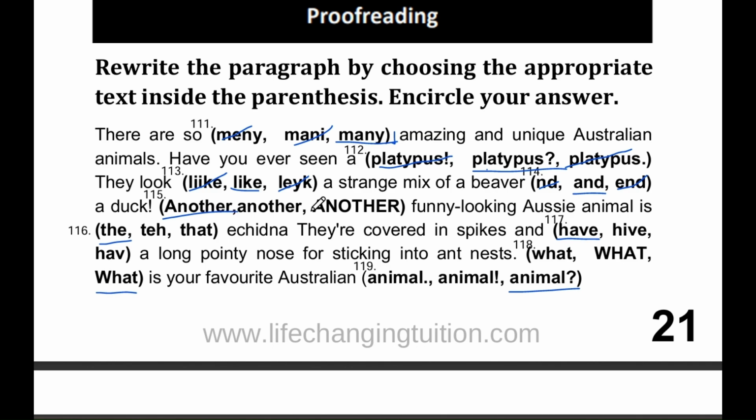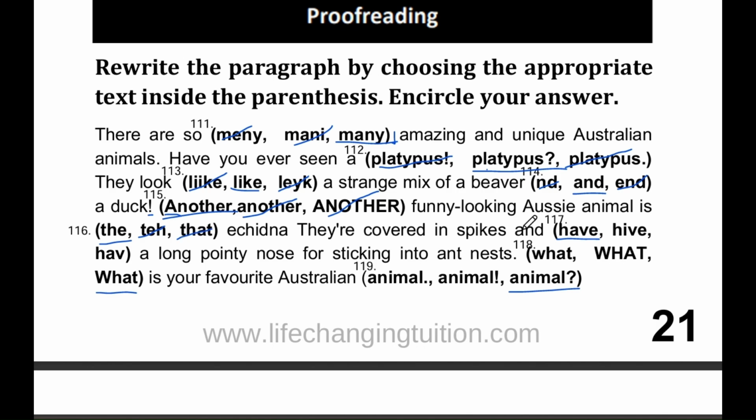Question number 115. Another funny-looking Aussie animal is a duck-billed platypus. The correct answer is another with a capital A. When starting a sentence, it is important to make sure the first letter is a capital. Question number 116. The echidna. The correct answer is the, T-H-E. This is a small word, but it's very important for making our sentences sound correct.